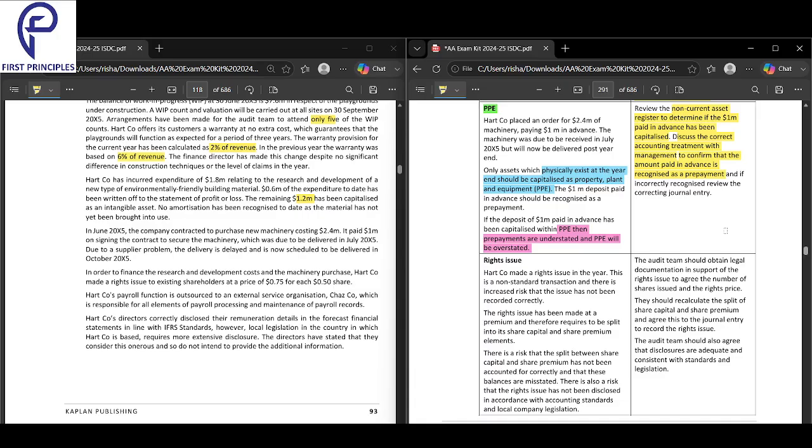But the risk is that they would have capitalized it. And if they have capitalized it, then your PPE will be overstated and the prepayments, which should have been the right treatment, would be understated. So what you have to do is review the non-current asset register to determine if the 1 million paid in advance has been capitalized.